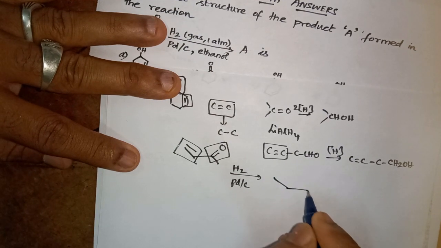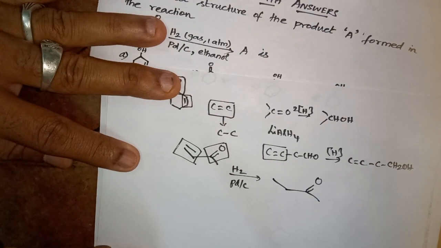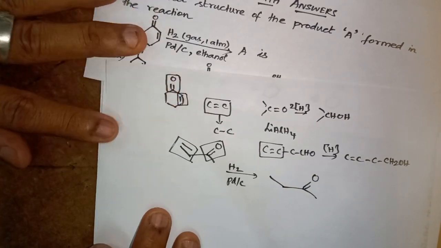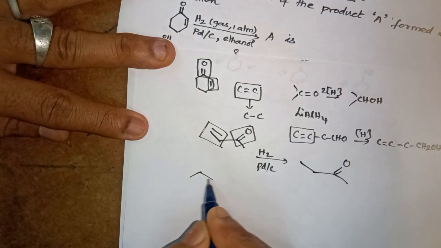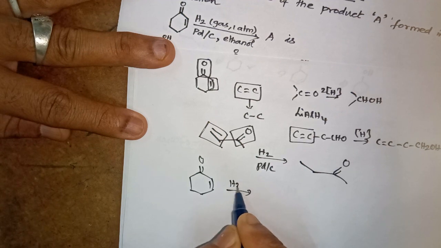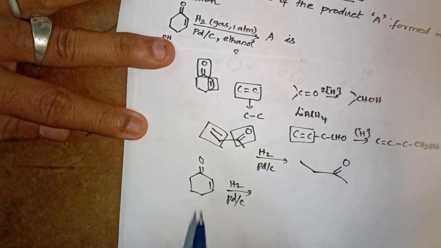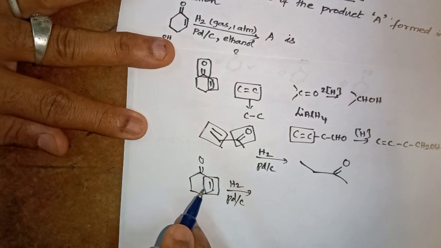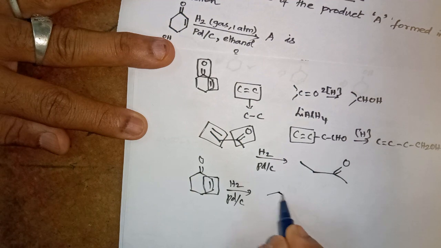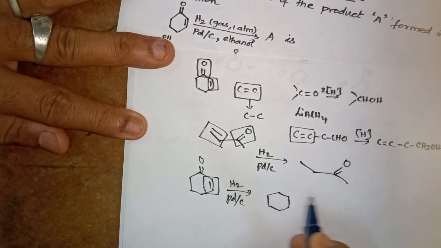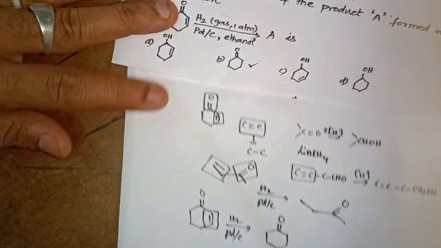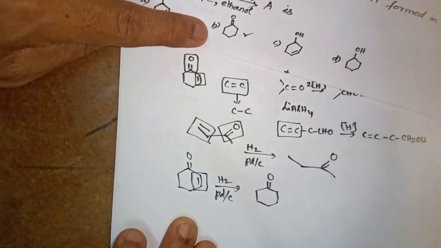So it converts like this. Nothing happens to this ketonic group. In a similar way, if I take this using hydrogen, palladium supported by carbon, it will reduce only this part. Nothing happens to the ketone group in the product. I get a single bond here, and this is the double bond. So our option must be B. The answer here is B.